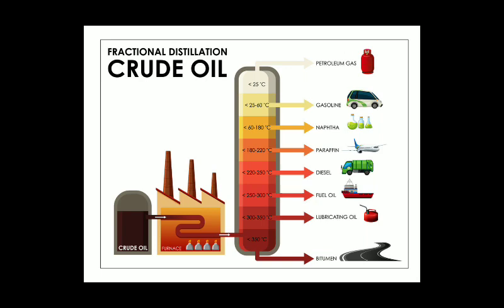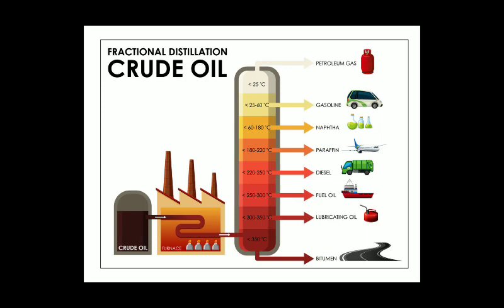When it passes through the furnace, you can see the furnace temperature is 400 or more. Then all the components convert into vapors. Then these components enter the column. First of all, the lubricating oils: when these vapors move up in this refinery, they convert into liquid. First lubricating oil converts into liquid and is deposited in a chamber.